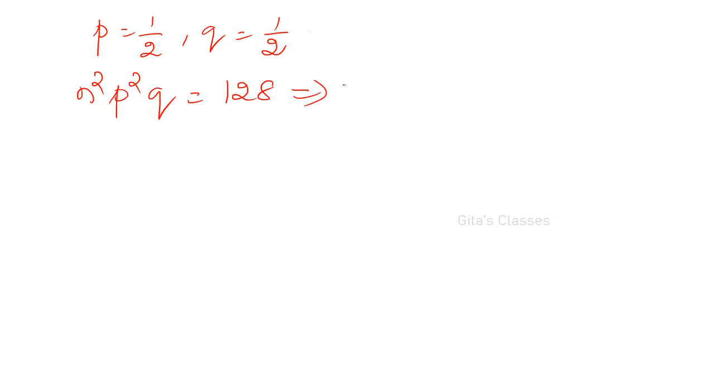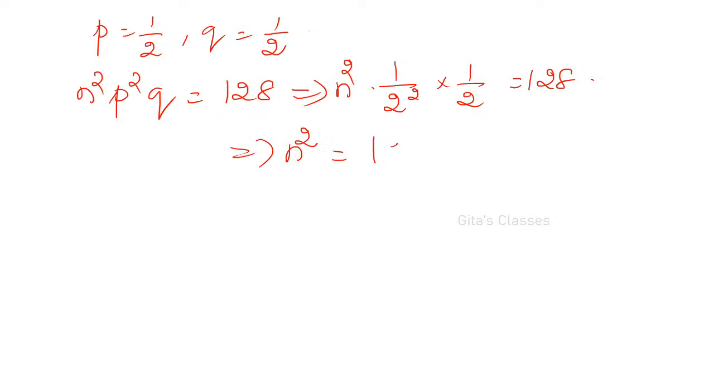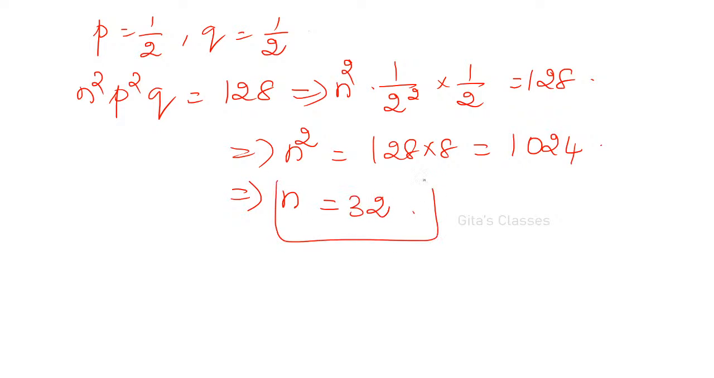So we got p is equal to 1 by 2 and q is also 1 by 2. So n squared p squared q is equal to 128 we have. Substitute n squared into (1 by 2) squared into 1 by 2 is equal to 128. So n squared is equal to 4 into 2, 128 into 8, it will become 1024. N is equal to root of 1024, that is 32 squared. N is equal to 32.